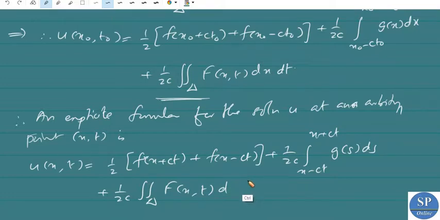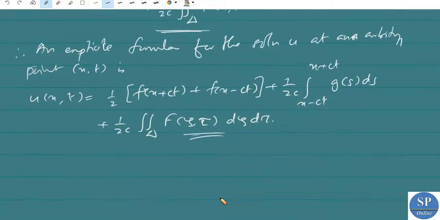We can replace x and t by zeta and tau, so F of zeta comma tau d zeta d tau. This formula is also called D'Alembert's formula.